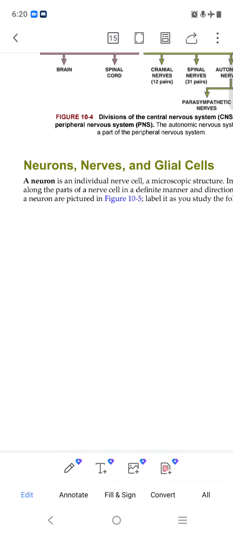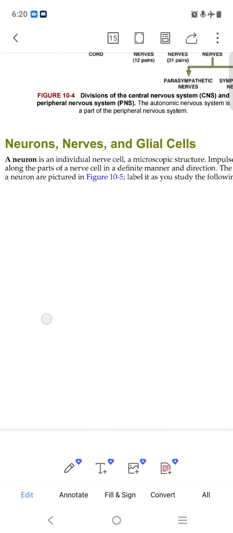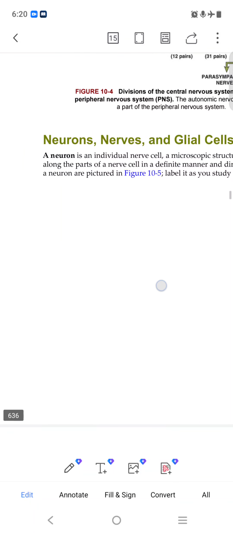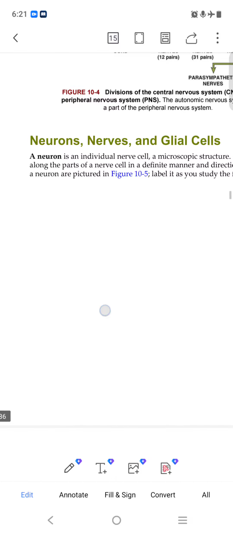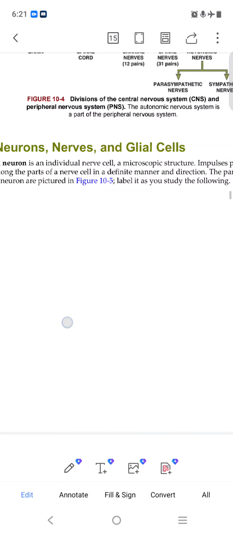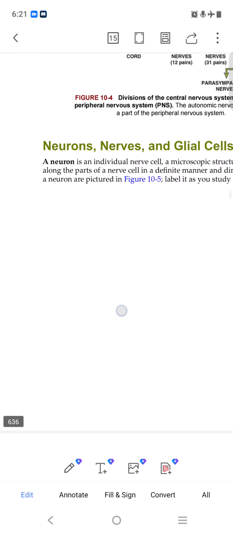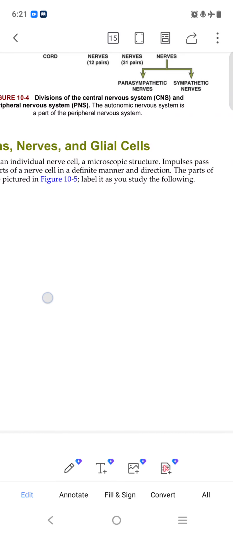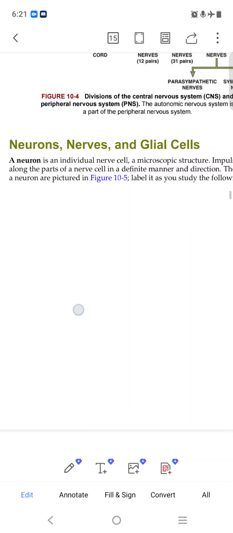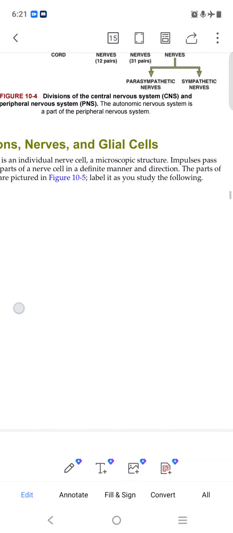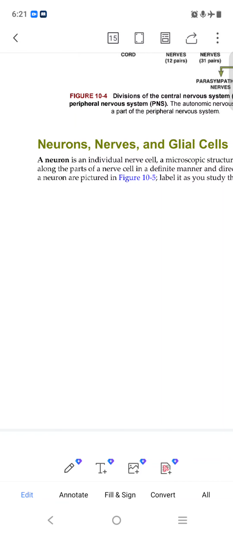Nervous tissue has neurons, nerves, and glial cells. The neuron is an individual nerve cell, a microscopic structure. Impulses pass along the path of the nerve cell in a definite manner and direction. So the neuron provides impulses and sensation. Impulses pass along the nerve cell in a fixed manner. Okay, the parts of the neuron are pictured.